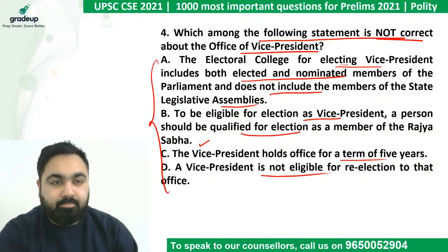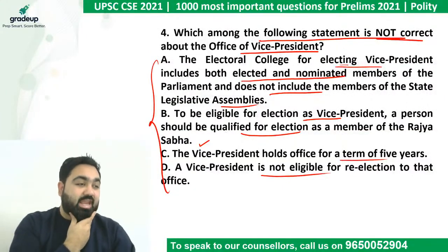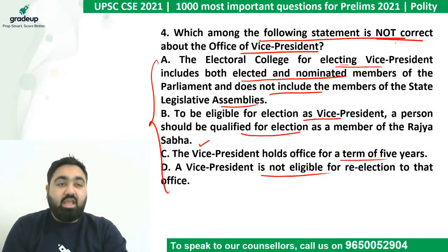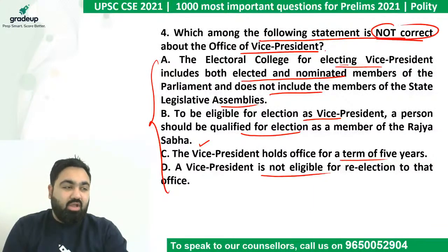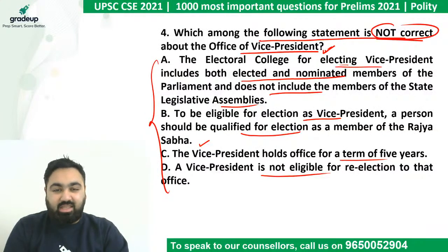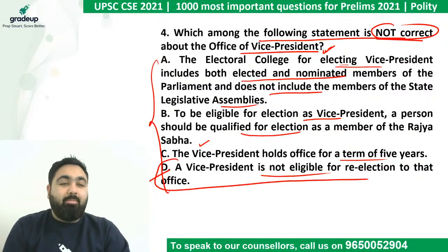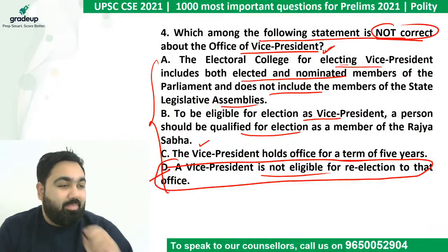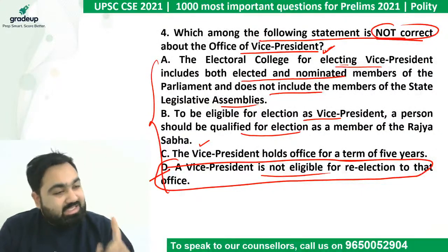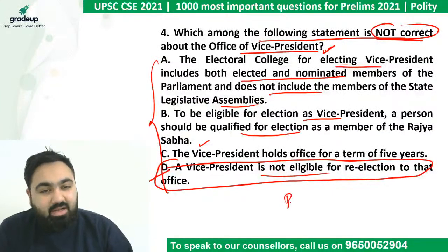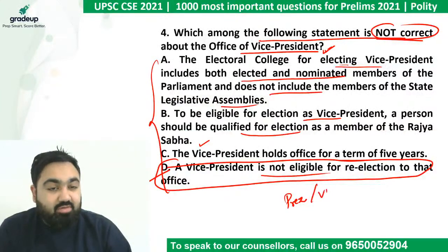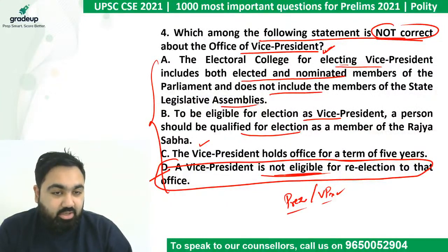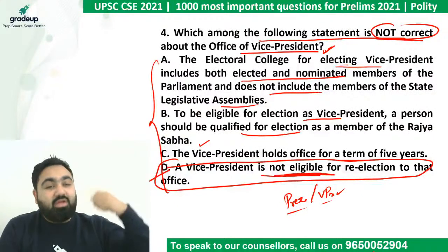Okay, let's see. The question is again not very difficult. The question is which is not correct about the vice president's office? Which of these is not correct? The simple answer is D. There is no limit on how many times a person can be vice president or the president of India. There is no limit. The same person can be elected multiple times for the president's office also and for the vice president's office also. You cannot stop them from re-election.